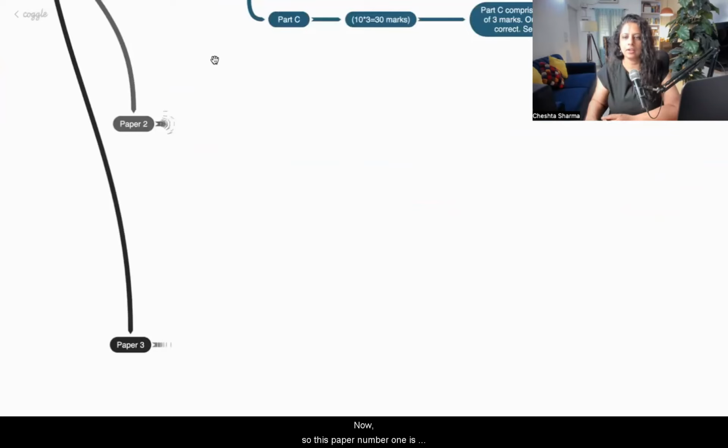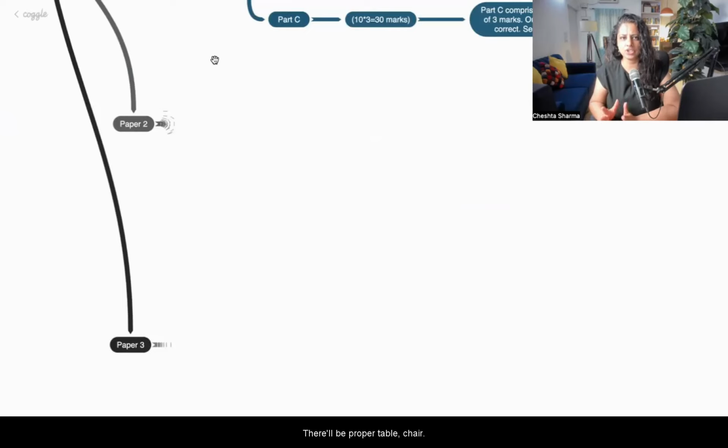Now, this paper number 1 is from 10 a.m. till 12 noon. Then there's going to be a 2-hour break from 12 till 2. This break is given to you so that you can relax. You can bring lunch to the center and eat your own lunch there. There will be a place assigned where all the students can sit.